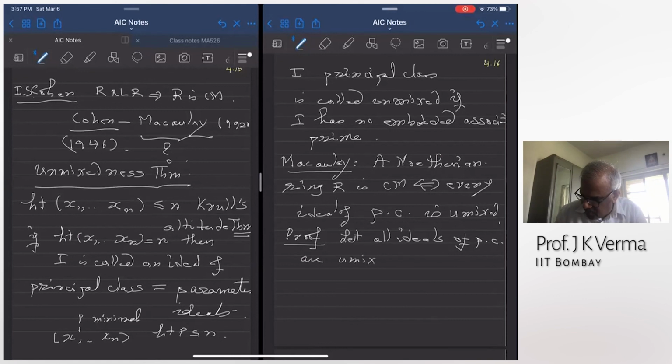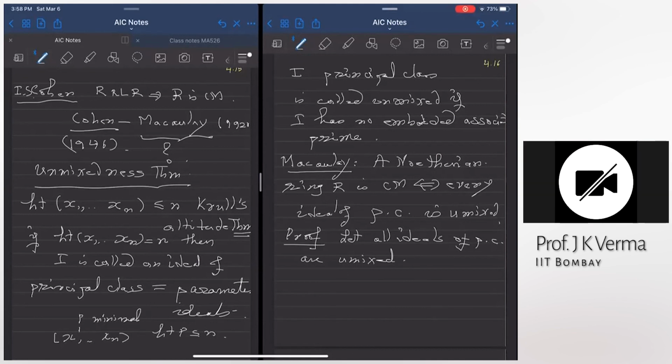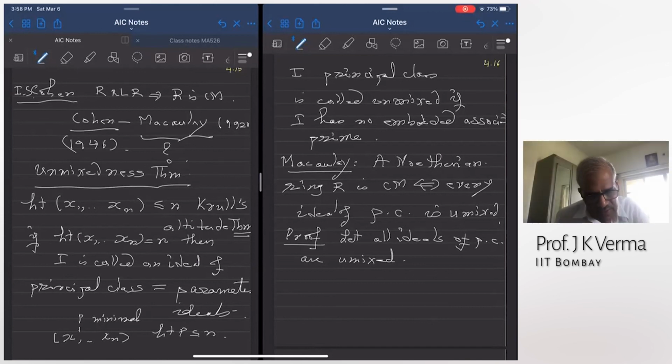That means they have no embedded associated prime. Okay. Now the zero ideal. Is the zero ideal an ideal of principal class? Shrikant? Zero ideal? Yes, sir. That's an ideal of principal class, right? Its height is 0 and it's generated by the empty set.